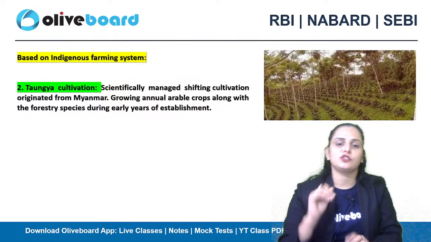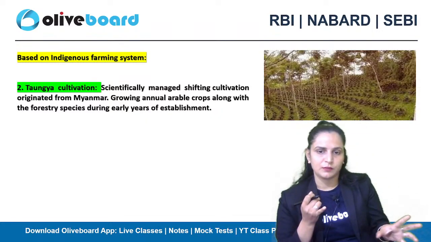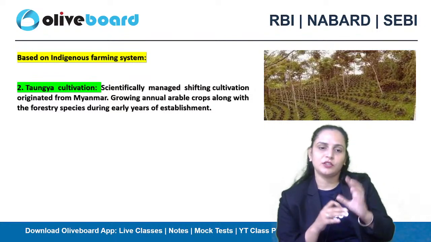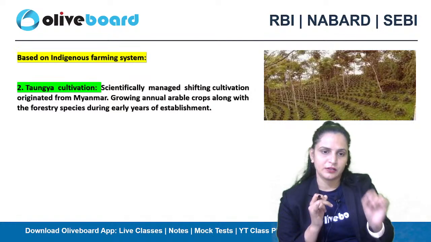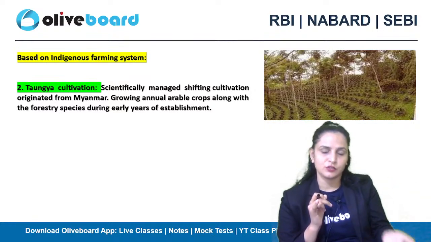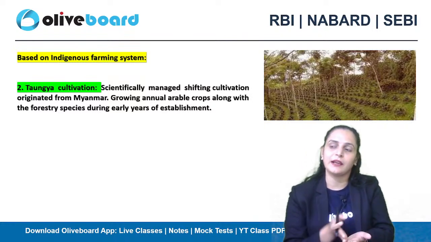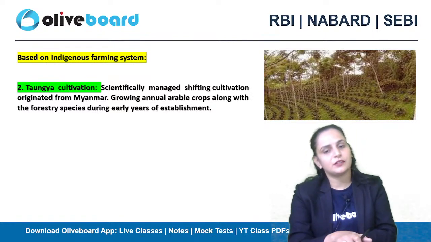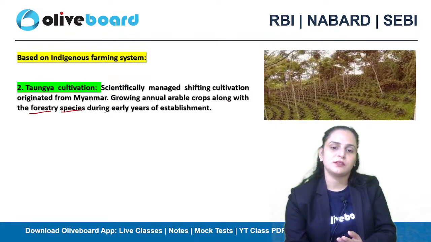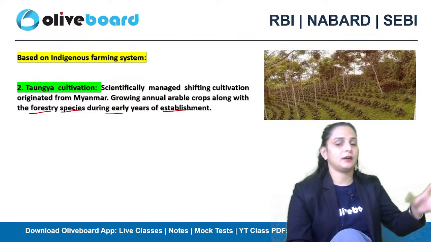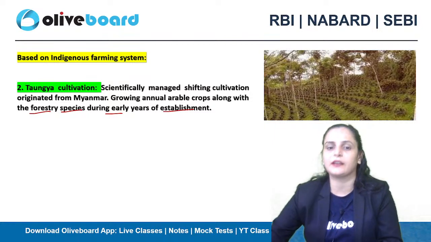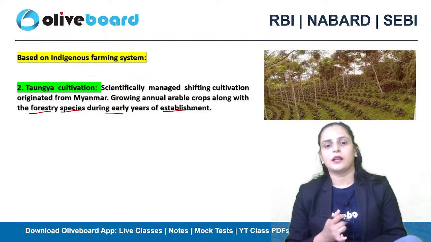Another one we have is Tongia cultivation, or the Tongia farming system. It is scientifically managed, right? This Tongia cultivation system majorly originated from Burma, Myanmar, and it is also known as hill cultivation. Basically we are doing shifting cultivation in a scientifically managed way, growing annual arable crops along with forestry species during the early years of establishment. So you are growing arable crops and forestry tree species together, integrated, on a piece of land. So this is Tongia cultivation.